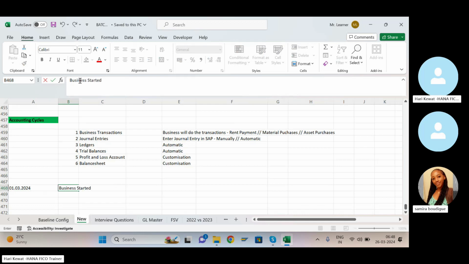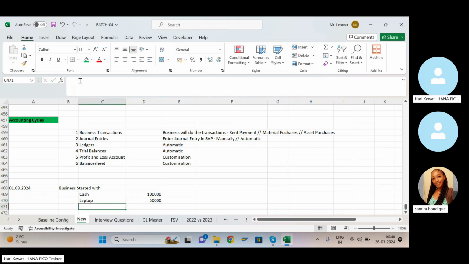Our business commenced. Whenever you start the business, you can give your cash into the business, but it's not necessary that all the time you have to invest cash. Sometimes you can use your laptop in the business, so that is also your capital.